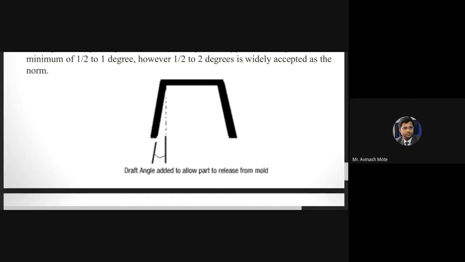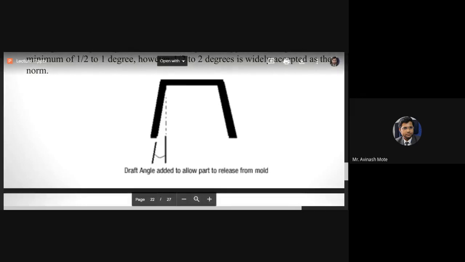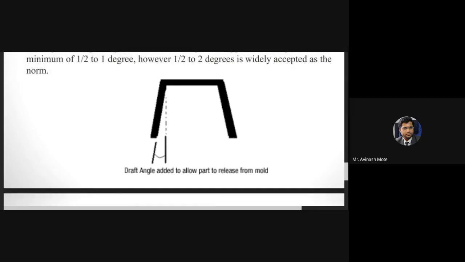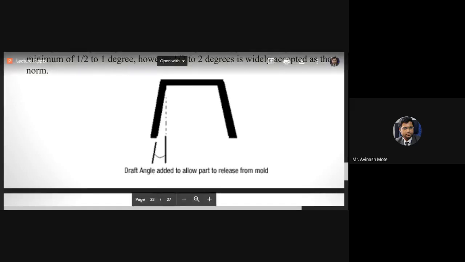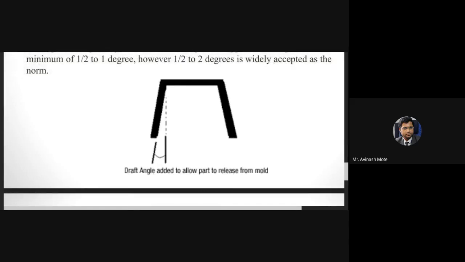To overcome that, because ultimately we have to remove the product from this mold, this taper, this draft angle, is given. So this surface of the mold is tilted. Ultimately your product is square or rectangular, not this kind of inclined type. Though it will move towards this inclined surface, by finishing you can remove that extra part. But at least you should be able to remove the product from the mold.